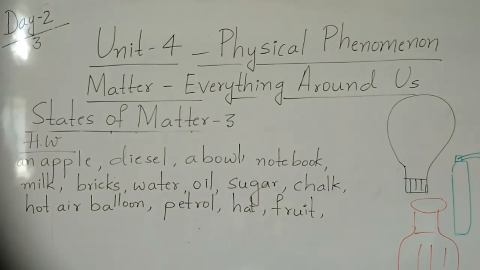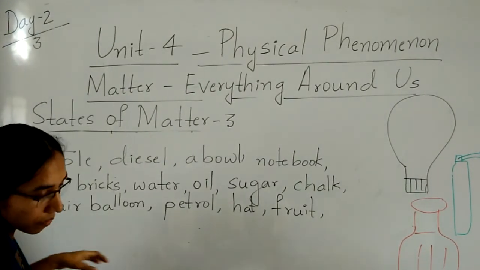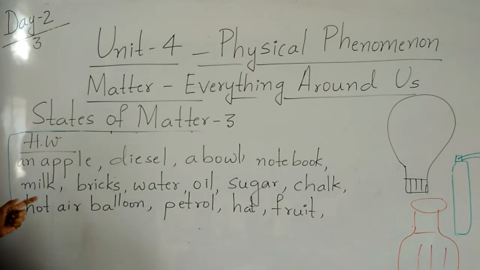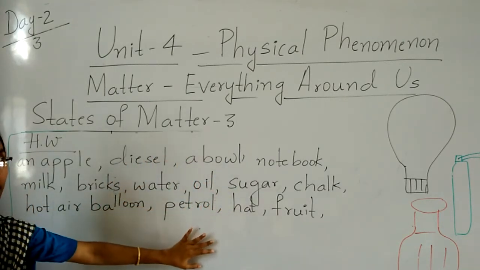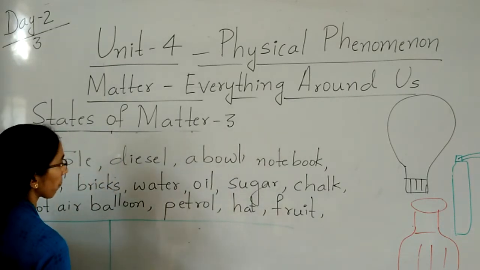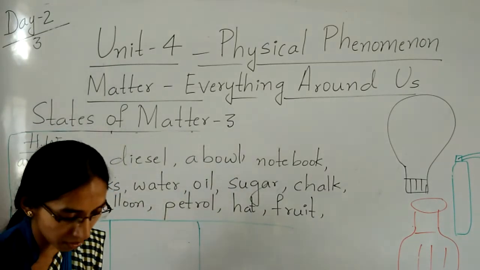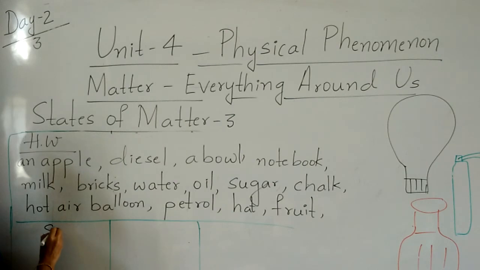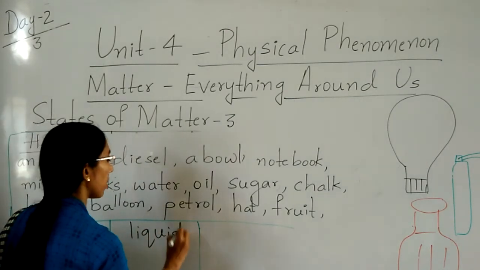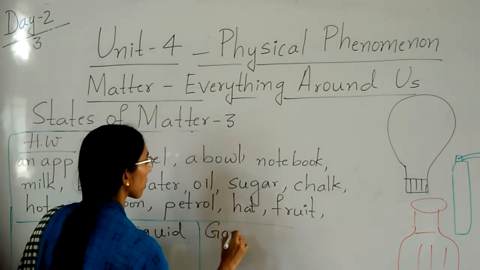So children, this is for your homework. Whatever I finished on states of matter, based on that only I have given the homework. An apple, diesel, notebook, a number of things I wrote on the board. So what you have to do: in your notebook, make 3 columns. First write solid, then liquid, and the last one is gases.